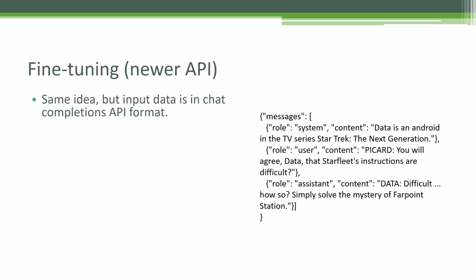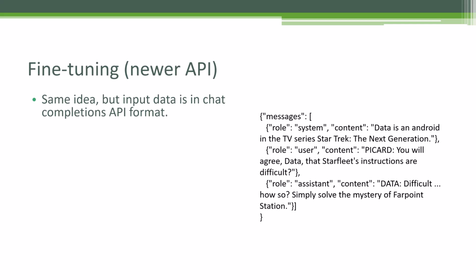So whereas you're still providing a JSON-L file for training that contains one line of JSON in each line, there's a little bit more structure in that data now. So you can see an example of that to the right here. Let's say we want to make a fine-tuned model of GPT 3.5 that can play the role of Data from the TV series Star Trek: The Next Generation. Data is a fictitious android, and we're going to try to make a real artificial intelligence out of a fictitious one here. So it's kind of fun, right?